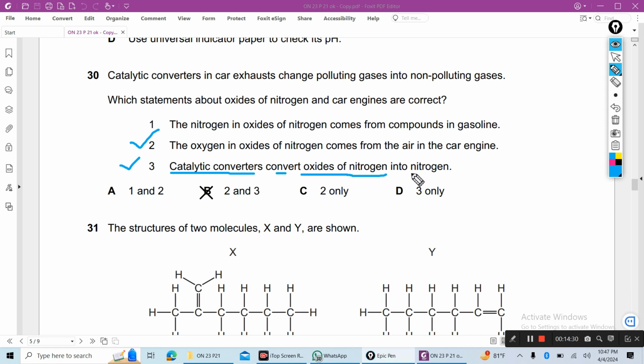Nitrogen oxide reacts with carbon monoxide to form nitrogen plus carbon dioxide. Nitrogen monoxide is a harmful gas, nitrogen is a harmless gas. So the catalytic converter converts nitrogen oxide into nitrogen. 2 and 3 are the correct answer, so the answer is B. Why is A wrong? The nitrogen in oxide of nitrogen comes from the compounds in gasoline. No, this is wrong.